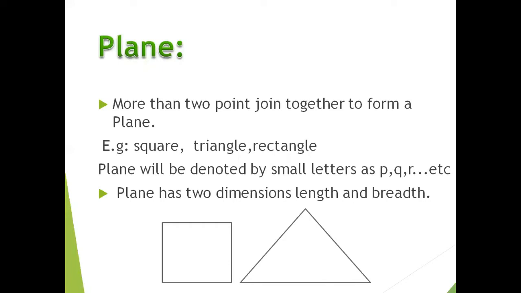They all represent a plane. A plane is denoted by small English letters, and it is also mentioned using some Greek letters. Because a plane consists of lines, it has 2 dimensions, that are length and breadth. It means in a plane we can measure 2 attributes, in terms of length and breadth.